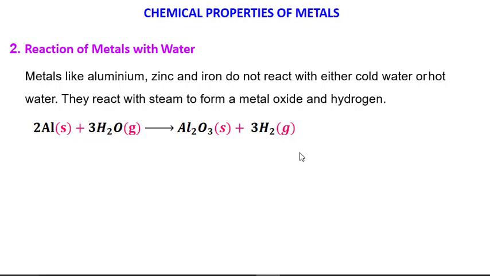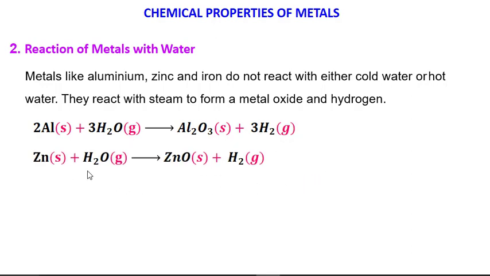It is always a good idea to mention the state in which they are reacting. From this equation we can say that aluminium, which is solid, reacts with water in gaseous state, that means we are using vapor, and we get aluminium oxide and hydrogen.